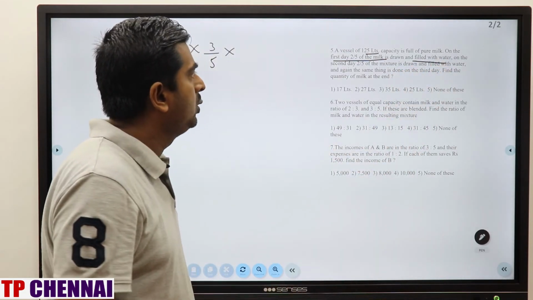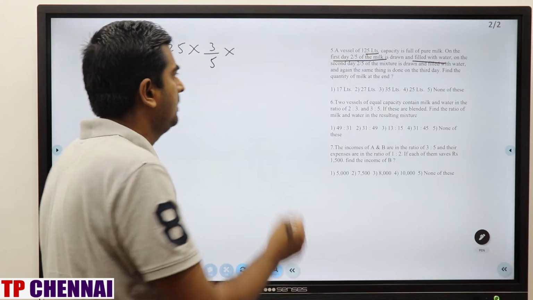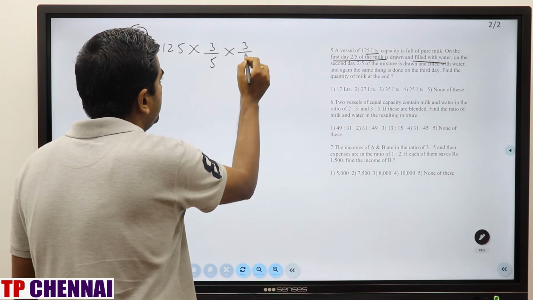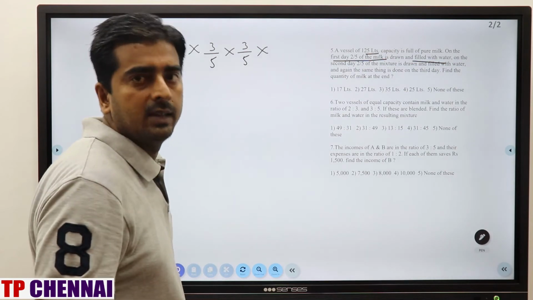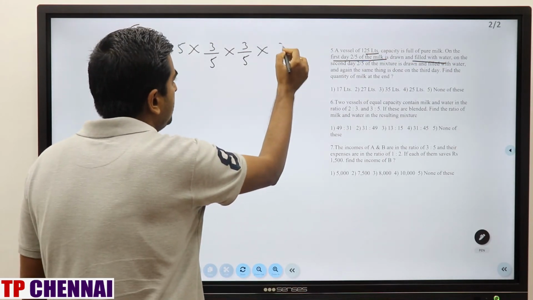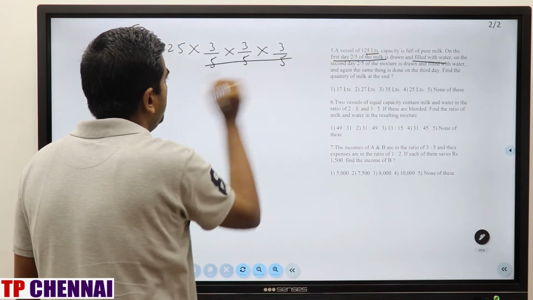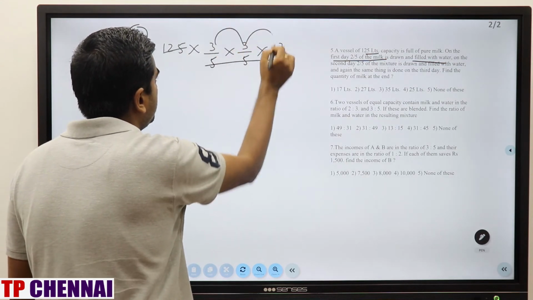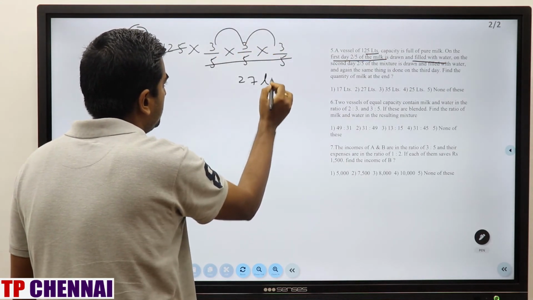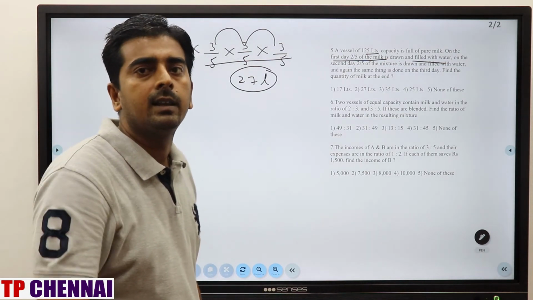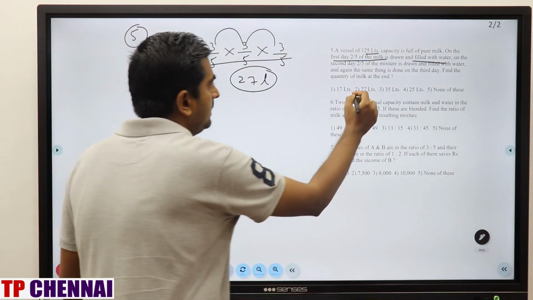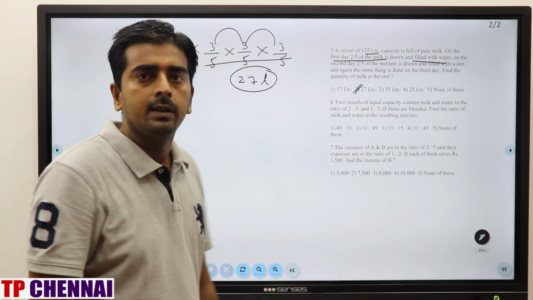Again on the second day 2 by 5th of mixture is drawn. So that means mixture will not change. So remaining is 3 by 5 and again you are adding something, and again on third day same 2 by 5th is drawn. So remaining is 3 by 5. So 5 cube is 125. So 3 3s are 9, 3 9s are 27. The 27 liter is nothing but the remaining quantity of milk which is there at the end. So my answer is nothing but second option.